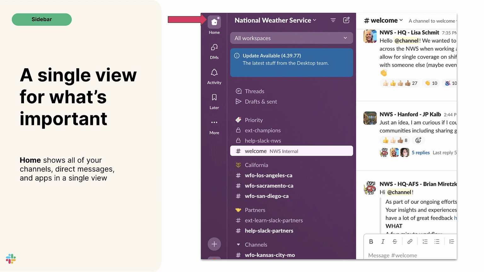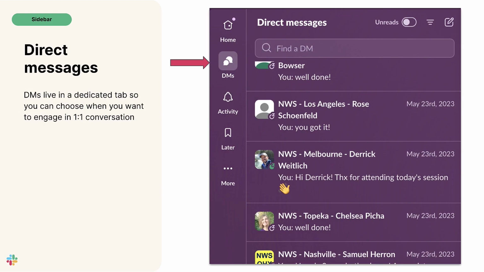Next up in your sidebar, you will see a dedicated section for direct messages. A direct message is a private conversation between you and up to 8 other people, used best for one-off communication outside of a channel. Most of your collaboration will happen in channels, so the Slack team put DMs, or direct messages, in another area, allowing you to decide when to engage in one-on-one conversations.